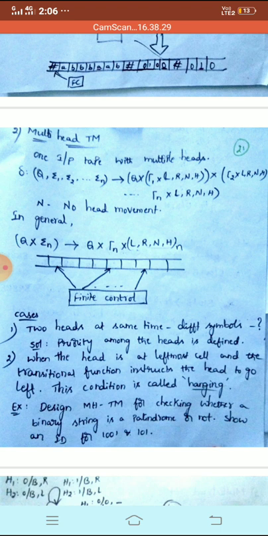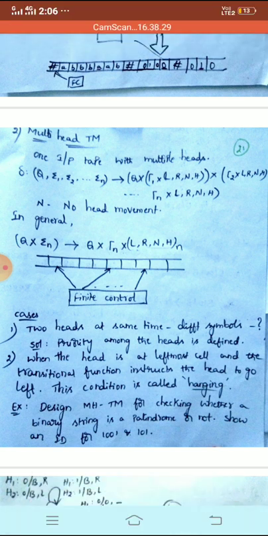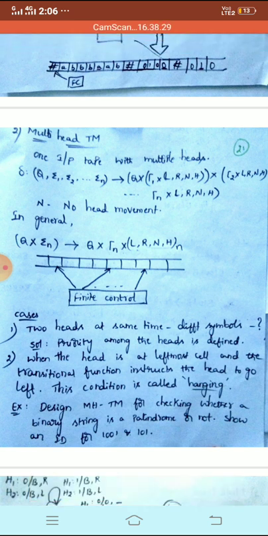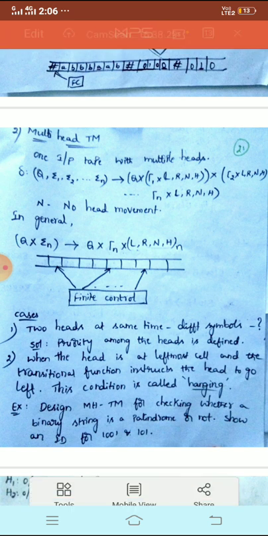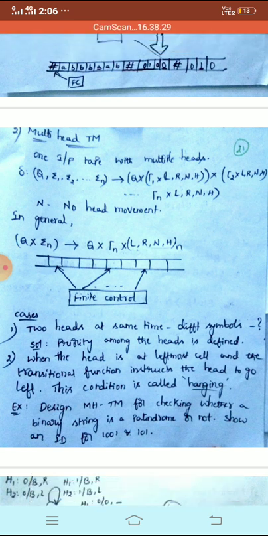Here the head movements are 4. One is L, R, capital N, capital H. L left movement, R right movement, H halt, capital N nothing, no head movement. Clear?